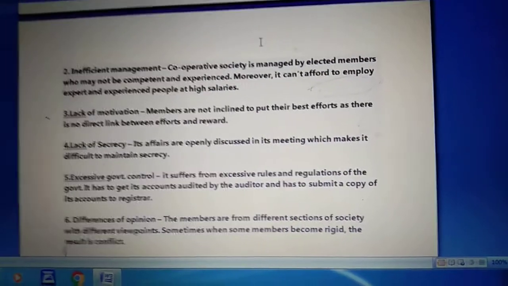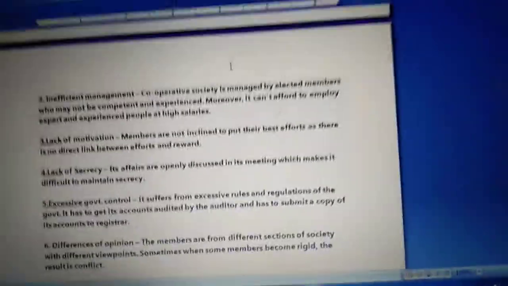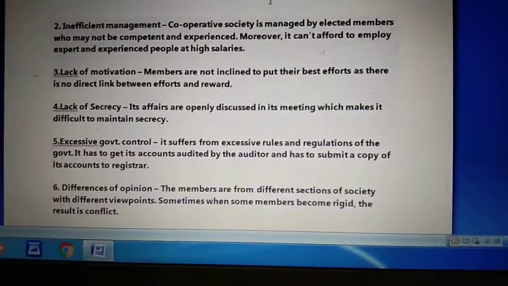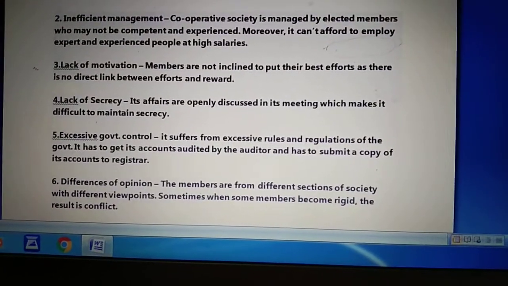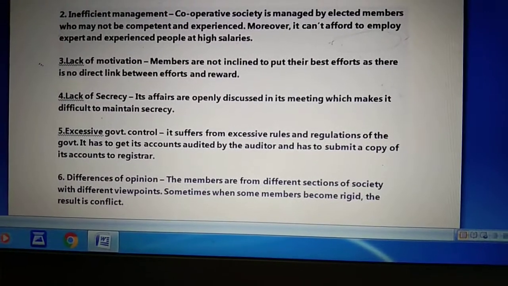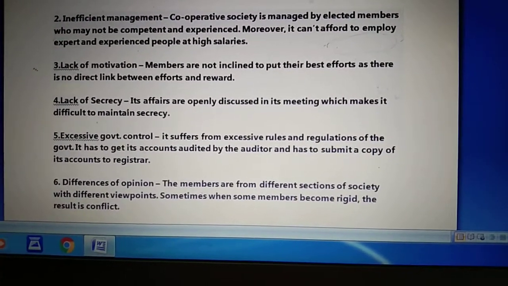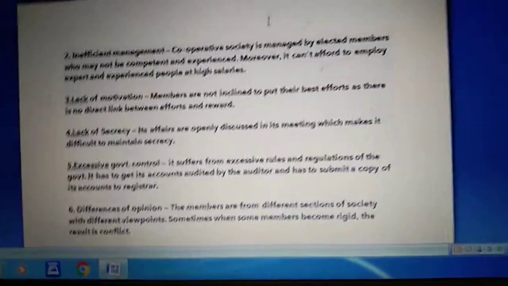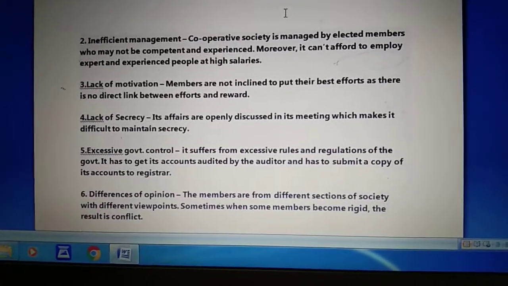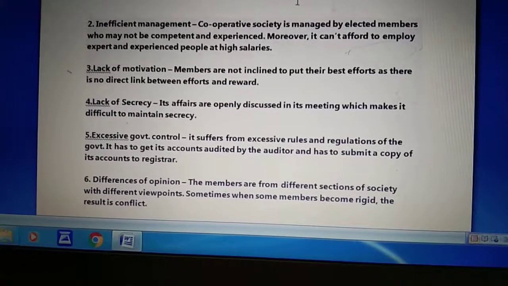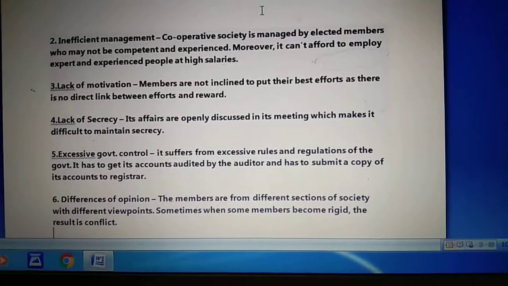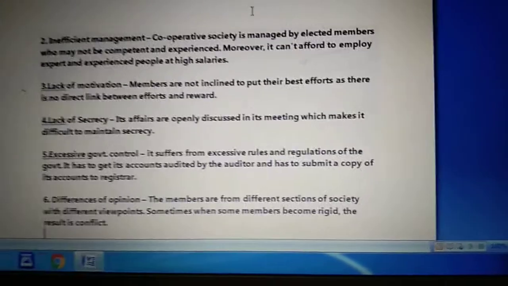The next is differences of opinion. This drawback or disadvantage of the cooperative society says that the members are from different sections of society with different viewpoints. Sometimes when some members become rich, the result is conflict. It basically says that internal conflict arising as a result of contrary viewpoints may lead to difficulties in decision making. Like we already know, at least 10 members are required there.